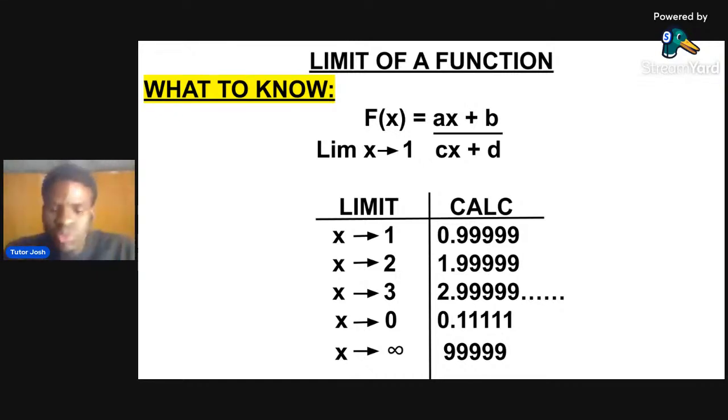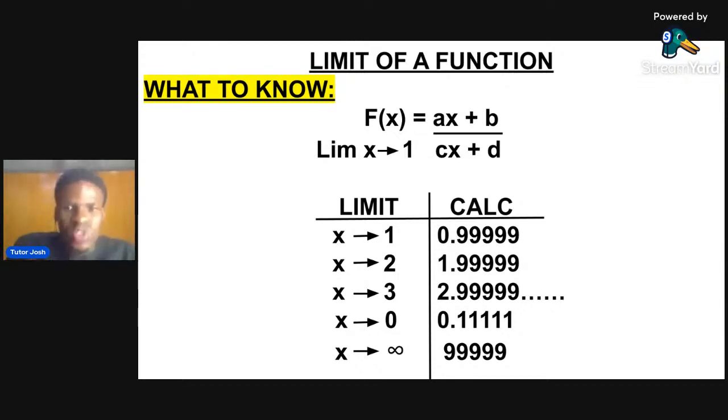When x tends to 2, what you press in your calculator is 1.99999, because it's close to 2, right? You tell your calculator that's what you want. Limit tends to 3, 2.999. Limit tends to 4, 3.999. Limit tends to 5, 4.999. Now, I want you to tell me, limit tends to 6. What will you press in your calculator?